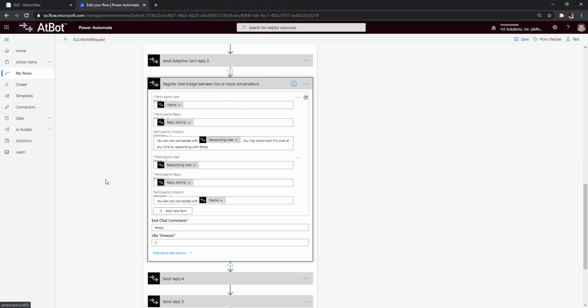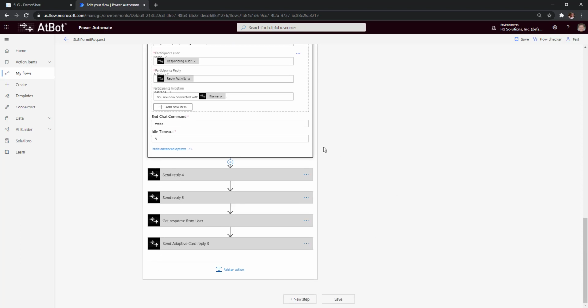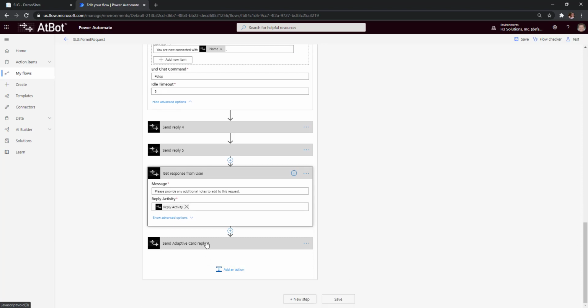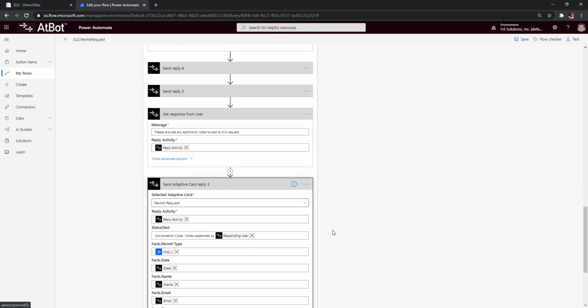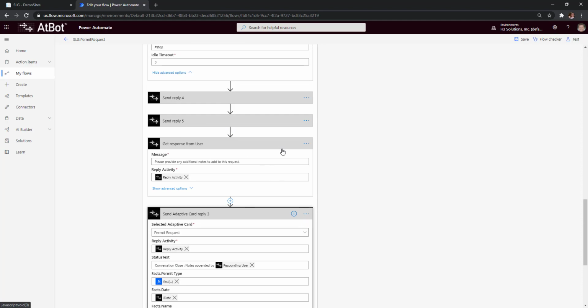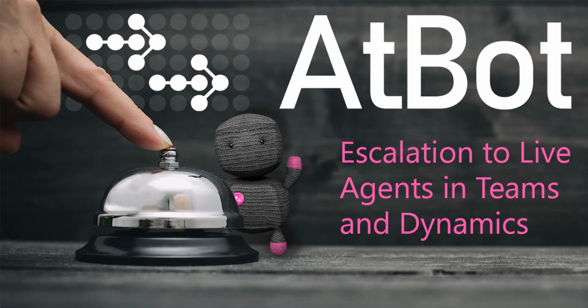Then once this action is through, which means it either timed out or the end chat command was uttered, then it just moves on, and we get the response for any additional notes, and we update the adaptive card with the additional notes that the agent provided. So there we have it. That's the somewhat long-winded example of escalation to live agents in both Omnichannel for customer service as well as Teams.